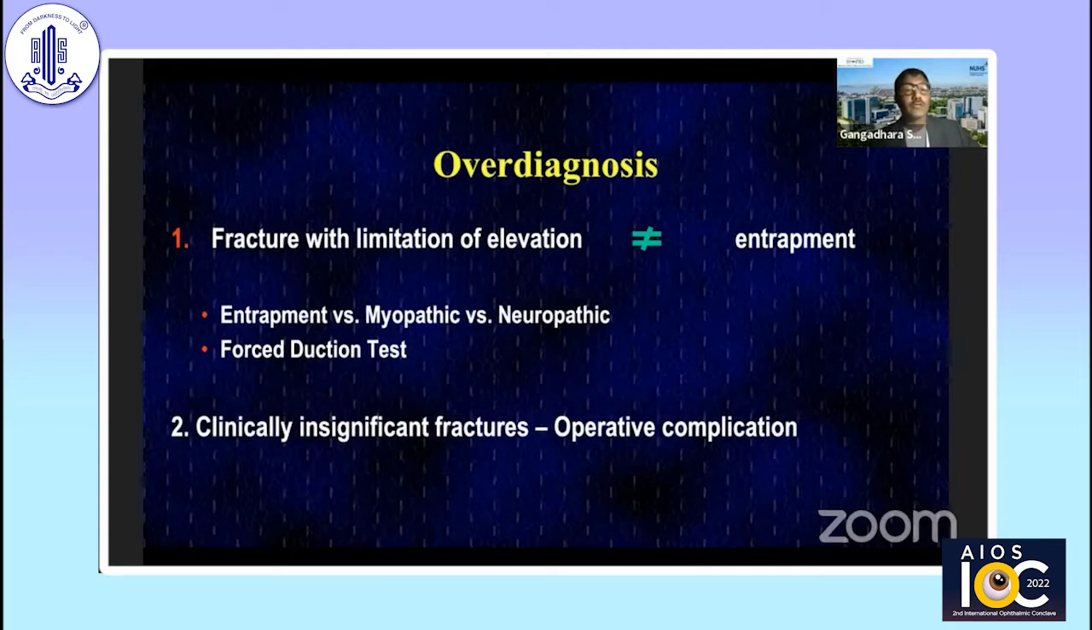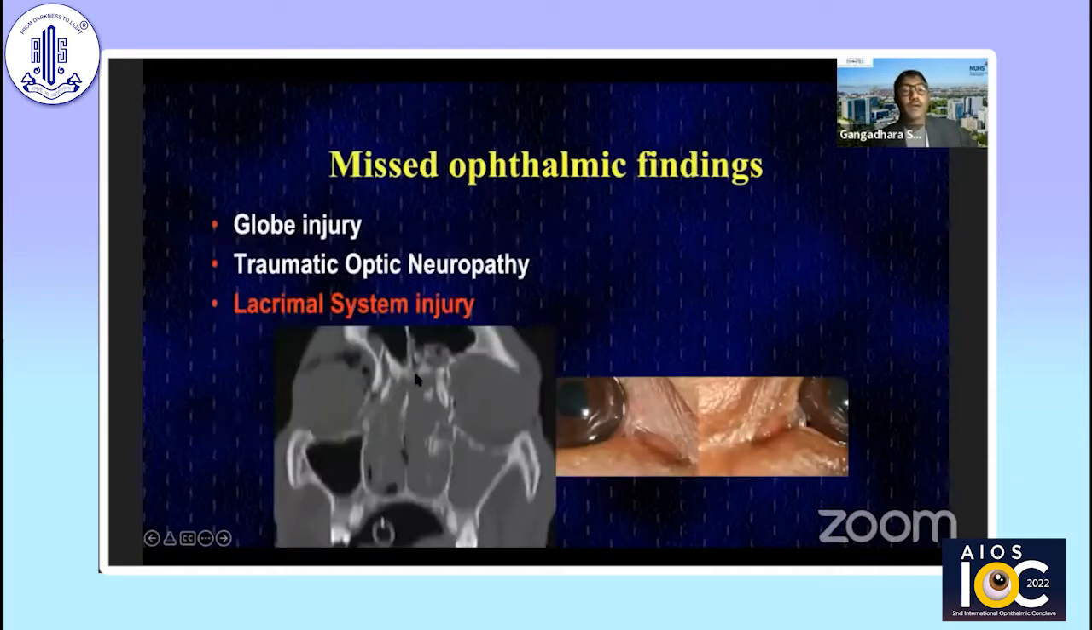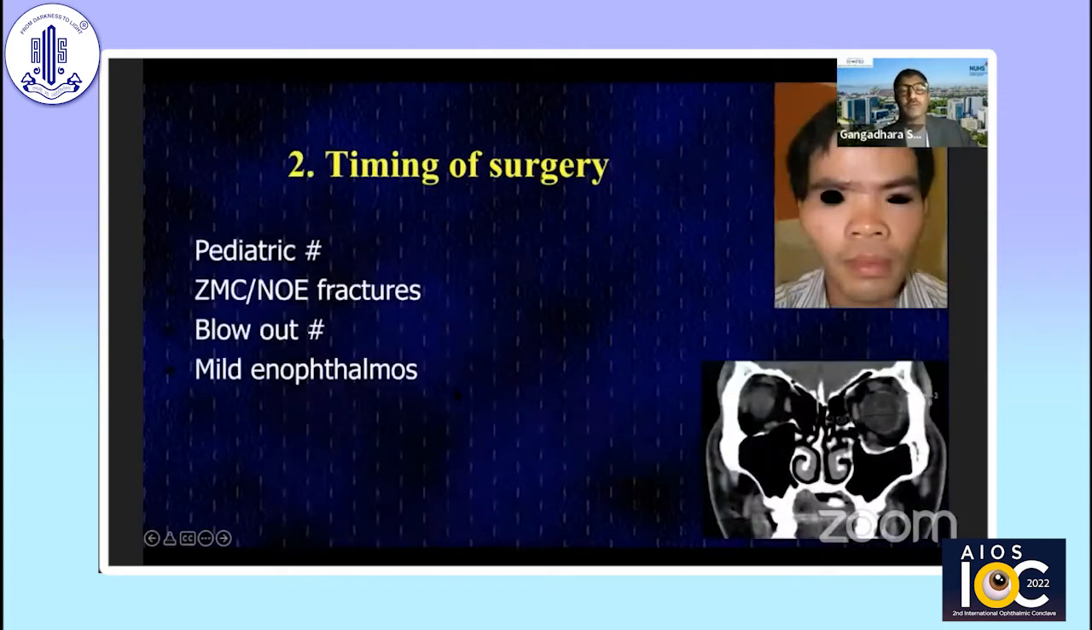He already touched on overdiagnosis, keeping too low a threshold. Remember, not all limitation of movement is related to entrapment. Forced duction tests are occasionally indicated in the clinical situation itself. Here's an example of a patient with bilateral nasolacrimal duct injuries, where in these kinds of comminuted fractures, before the medial wall of the maxilla is mobilized, we prefer to do prophylactic intubation to avoid post-traumatic dacryocystitis.